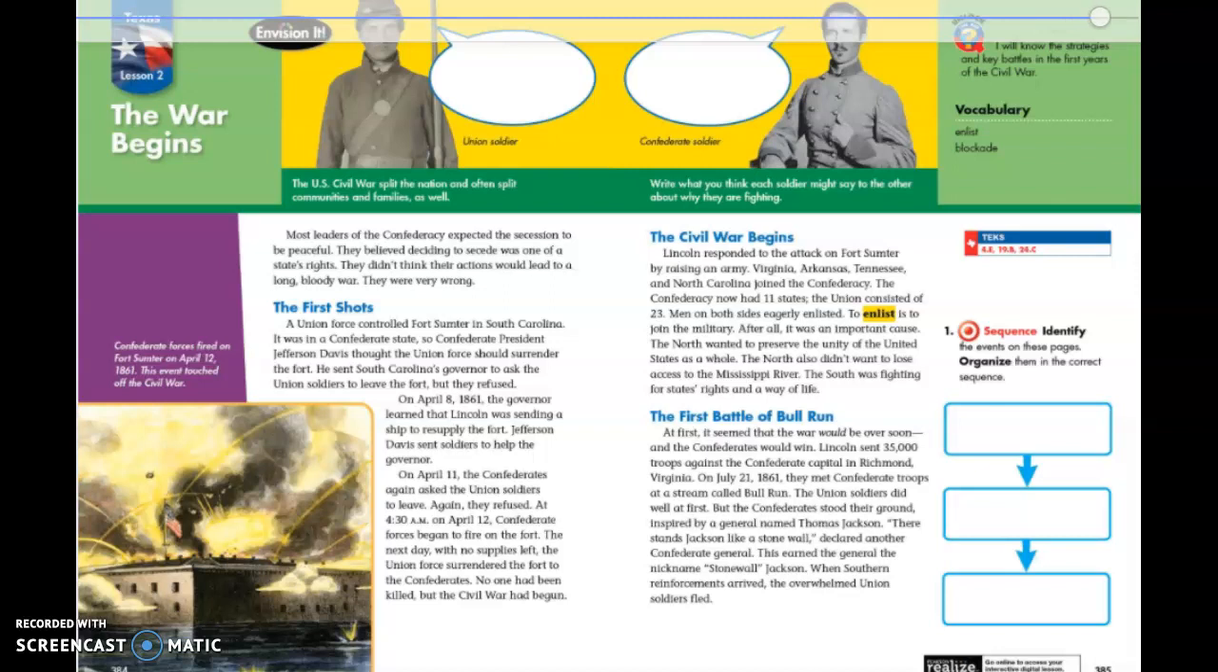1. Sequence. Identify the events on these pages. Organize them in the correct sequence.